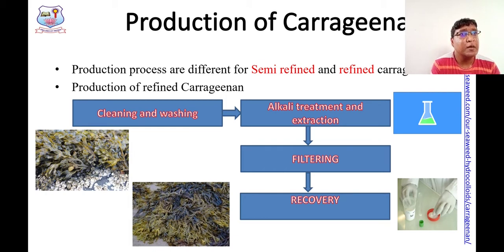While we go for sampling with an intention to collect algae, we can collect it and bring it to the laboratory. So before it is exploited for the production of carrageenan, it has to be cleaned.